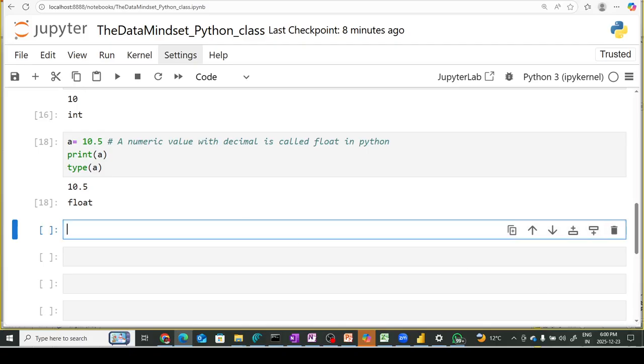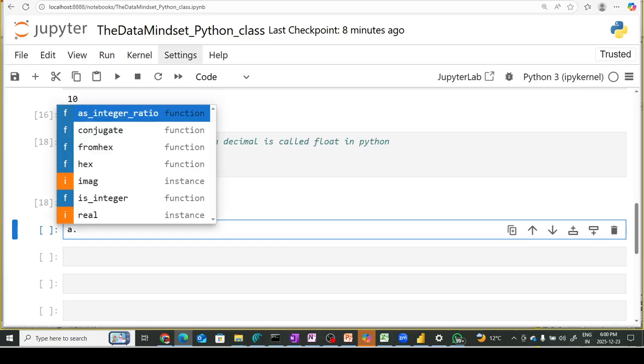Alright, if you want to see what the features of float are, just put the name of the variable a, then put a dot, and then press tab. Here are the functions inside the float.